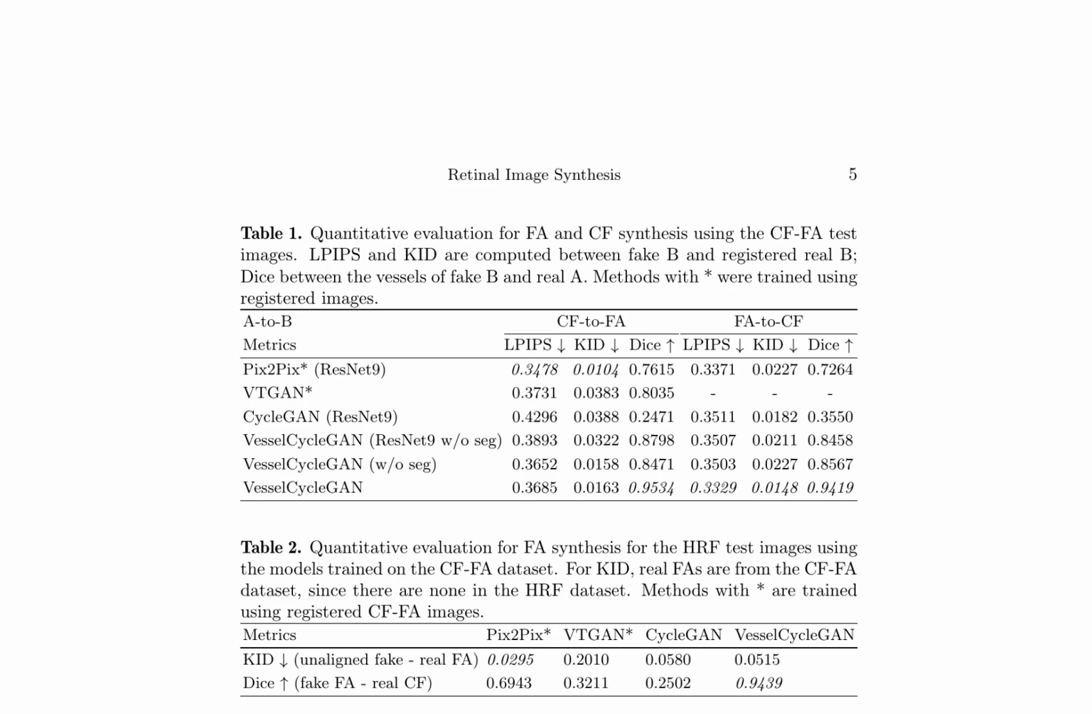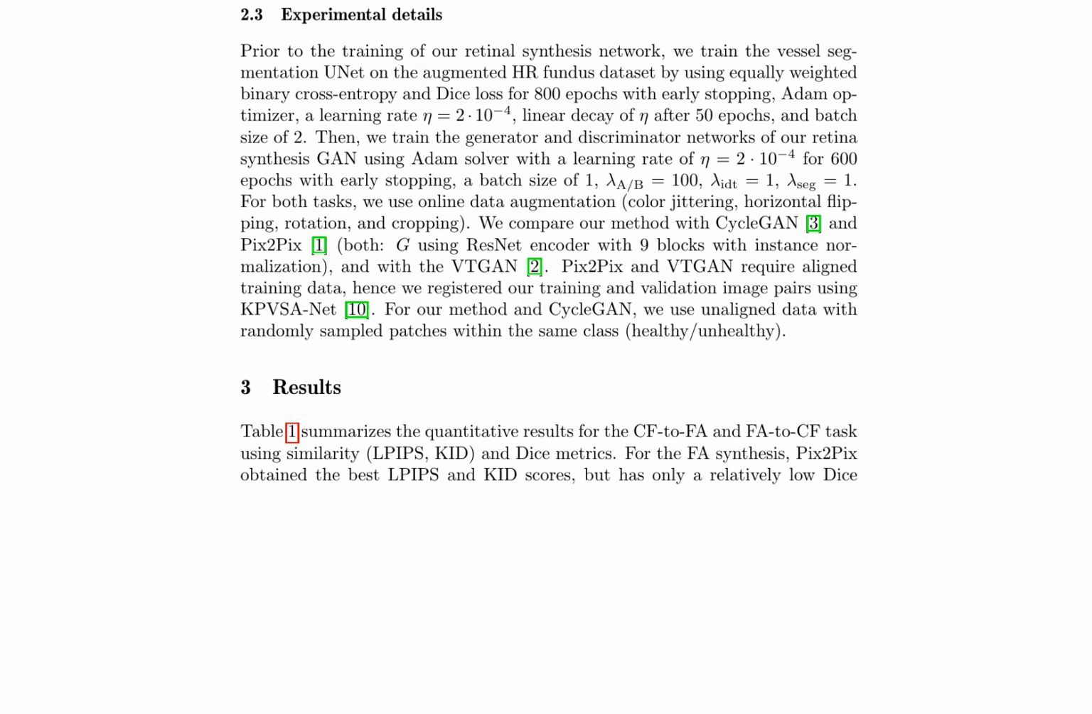Pix2Pix, VTGAN, and CycleGAN. Table 1 shows the results for the CF to FA and FA to CF synthesis tasks using the CFFA test images. The metrics used are LPIPS, KID, and DICE, which measure similarity, realism, and vessel overlap, respectively. Vessel-CycleGAN achieves the highest DICE score of 0.9534 for the FA to CF task and the best LPIPS, KID, and DICE scores for the CF to FA task. The experimental details are provided,